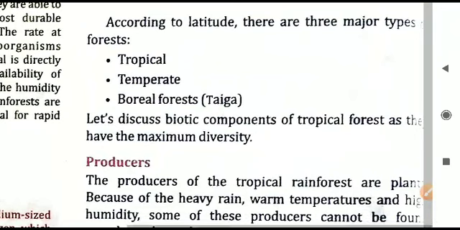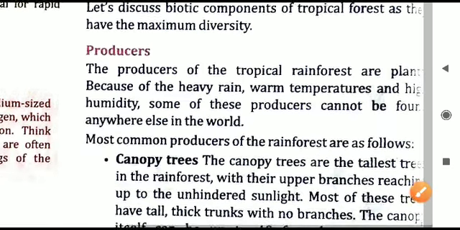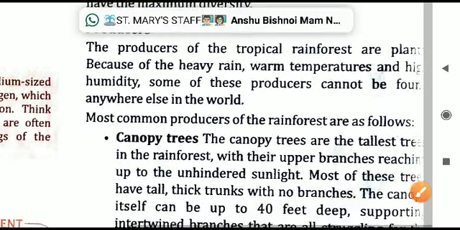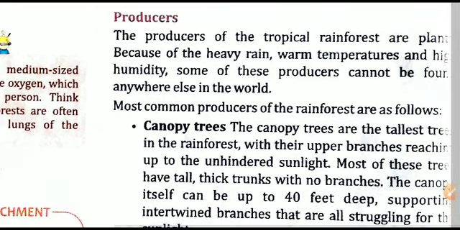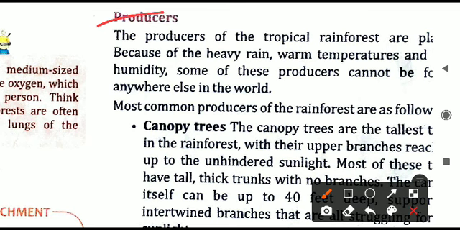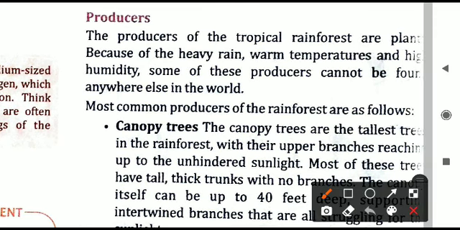Let us see this. Different types of forests are there. First is tropical, next temperate, boreal, that is called the taiga. You will read more about this in detail in geography. Let us remain confined to the topic related to the food chain only in this part. First is the producers itself. The forest itself is the biggest producer of energy on the earth by the process of photosynthesis.